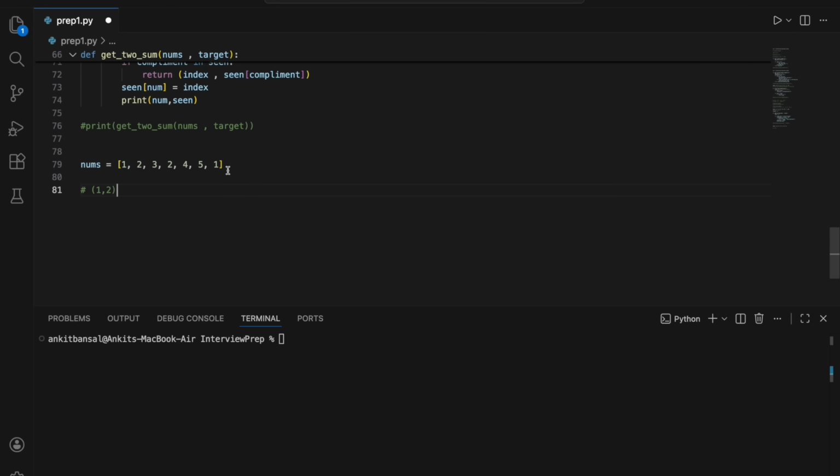Again, the brute force is you will do a loop inside loop, right? And you will just check if 1 is there again, then you will add it into this list, right? And 2 is there, then you will add it into a list. So you will create an empty list. And you will keep checking wherever duplicate is there, you will keep adding it, but again it will be O(n) square, right? So let's see how we can solve it with an optimized O(n) method.